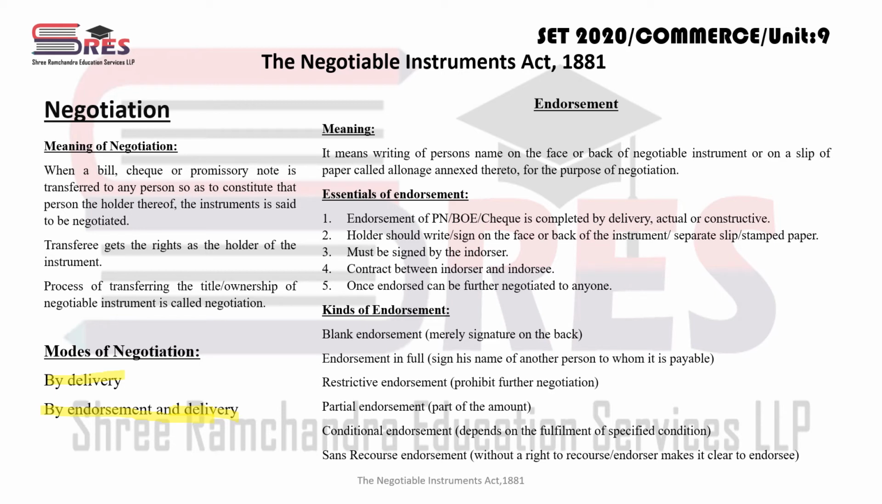But if the amount is payable by order, अगर order से payment करना है, right? Order से payment मतलब कि the name must be written on the negotiable instrument. So in that case, negotiation is done by endorsement and delivery. मतलब जैसे crossed cheque, crossed cheque comes under this category of endorsement and delivery, because in that case on the face of the cheque